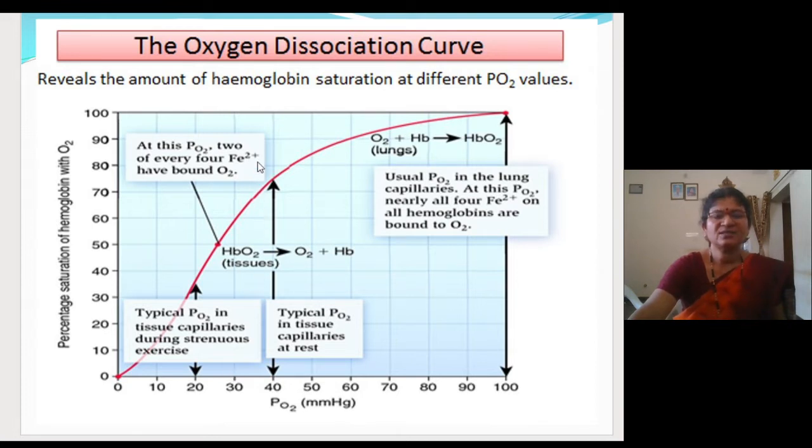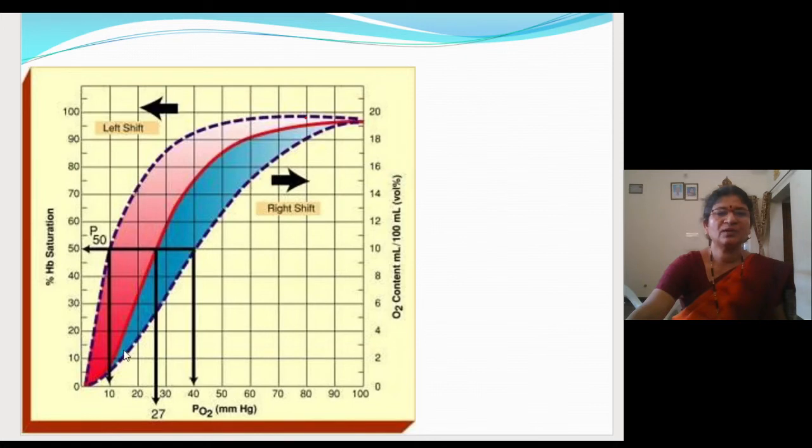So just to show you, I took this graph. Fine. Now you can see the P50 value more clearly here. At different levels it will be different. So what is the P50 value?